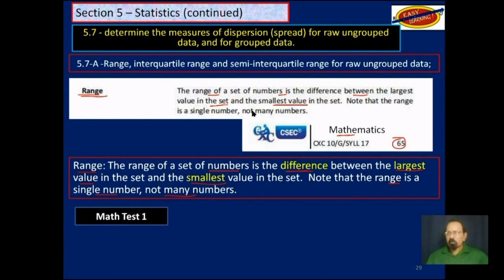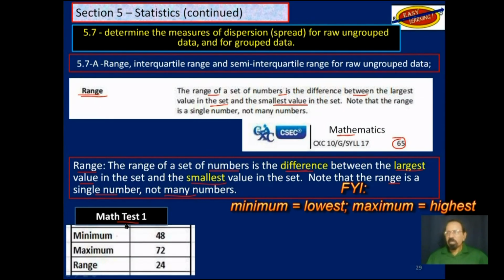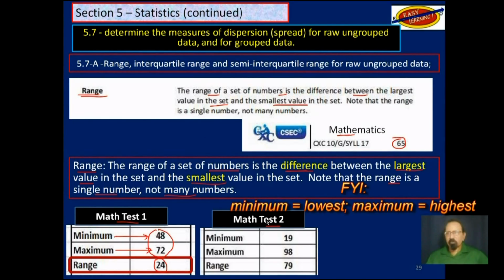So let's go back to math test 1. We said that the minimum mark was 48. The maximum mark was 72. Therefore, the range will be the difference between those two, and that is 24. That was for test 1. For test 2, we could follow the same procedure. Minimum mark was 19, maximum 98.